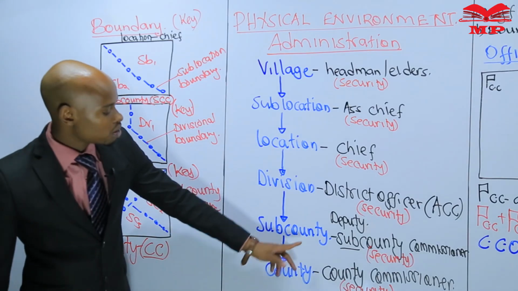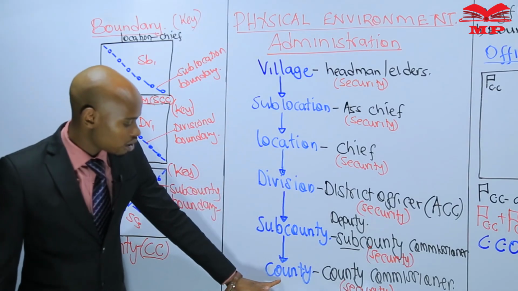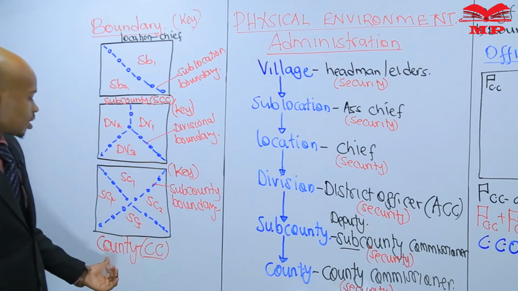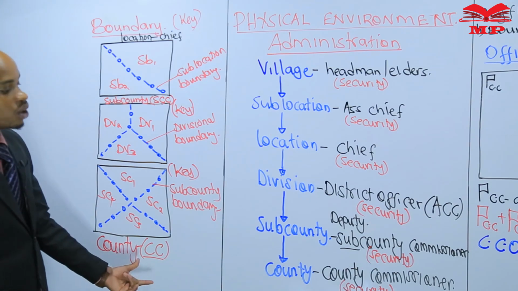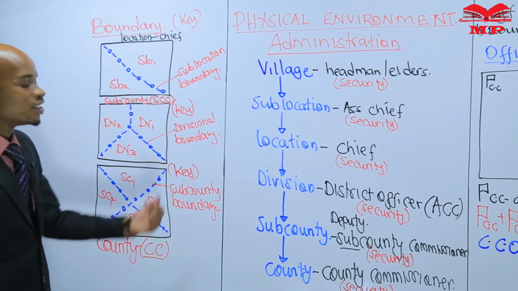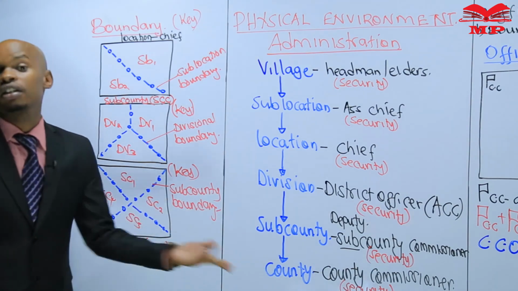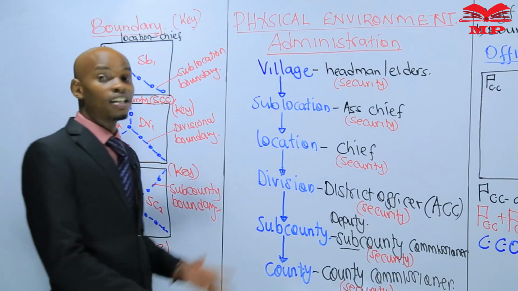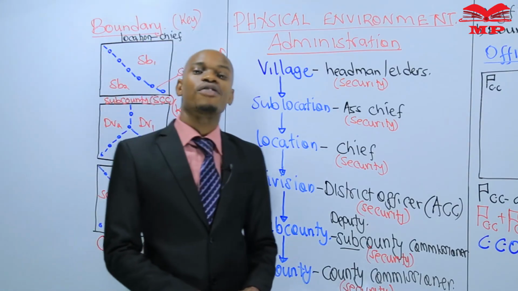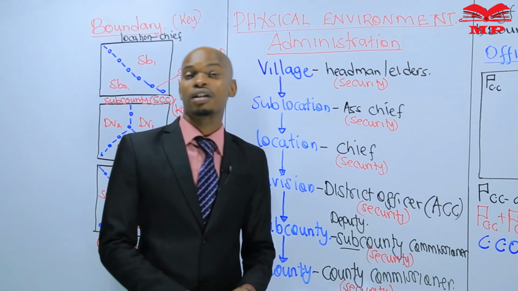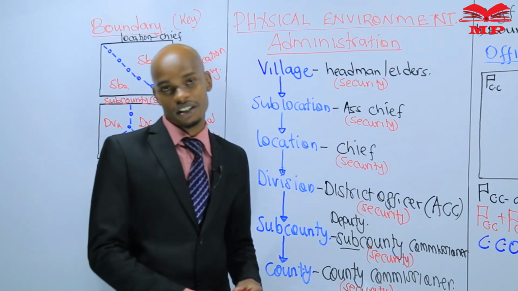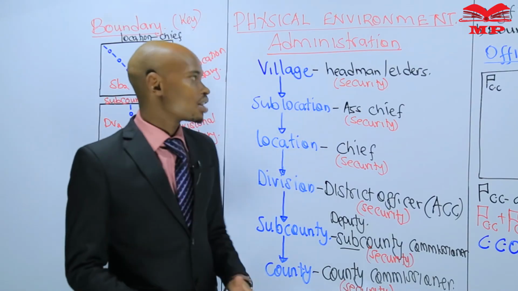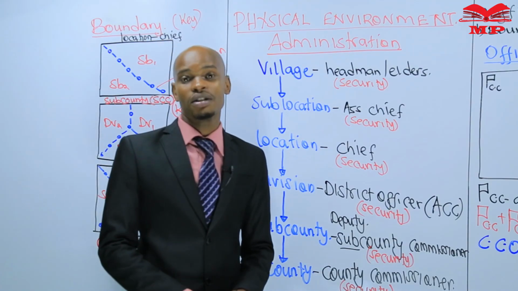Many sub-counties, according to our hierarchy, we go to a county. So this area is a county, and a county is under a county commissioner in charge of security in that area, representing the national government, representing the president. And that is that for administration.